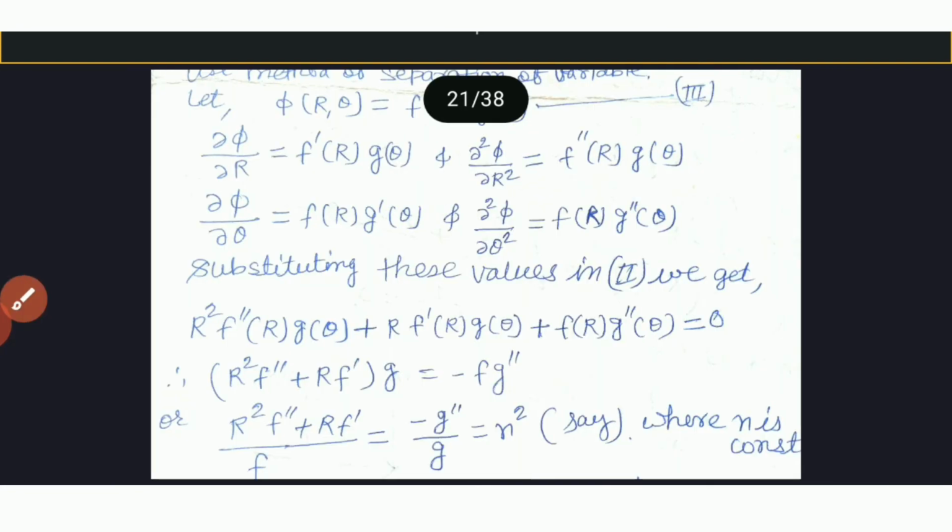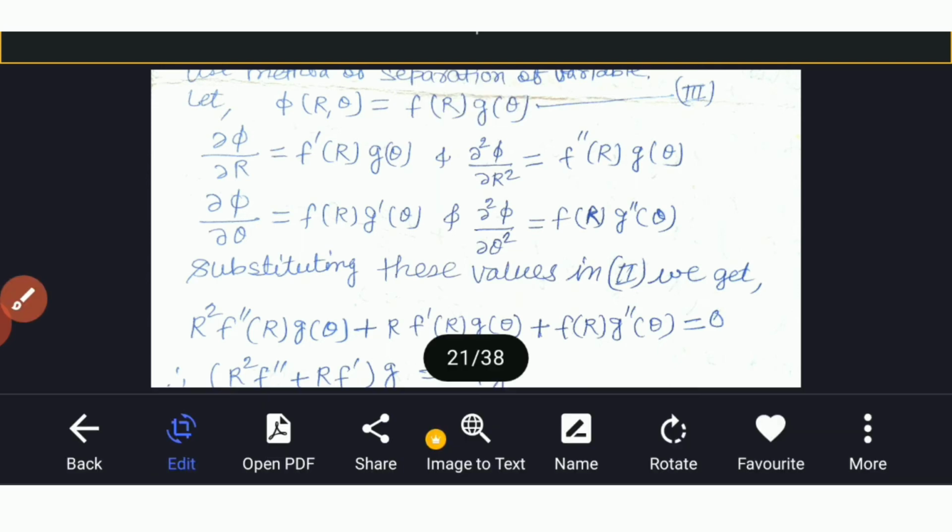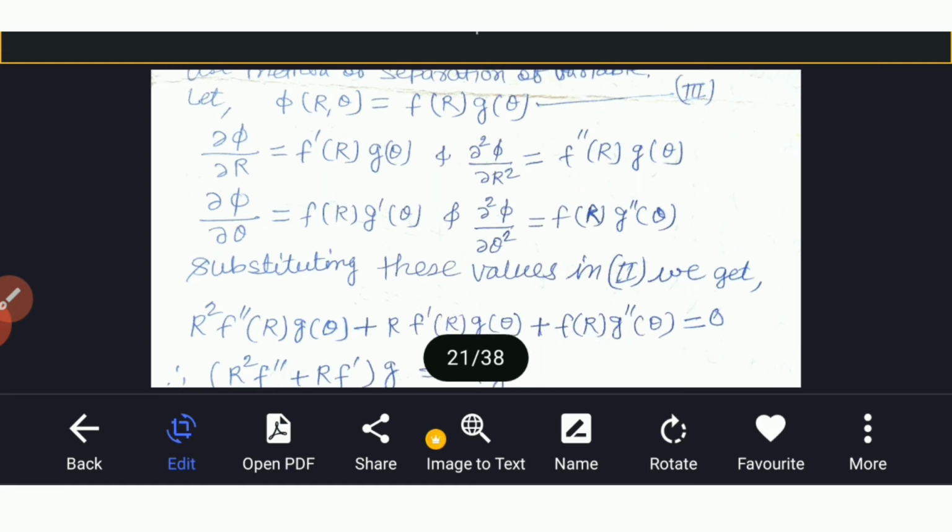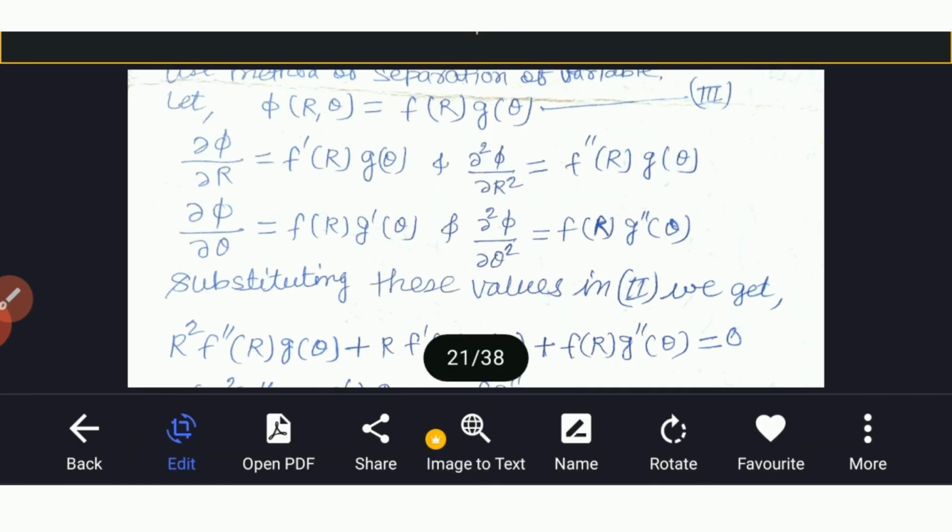So in order to obtain the solution of this equation second, we use the method of separation of variables. Let φ(r, θ) be equal to f(r) g(θ). Suppose this is third, and differentiate this φ with respect to r.